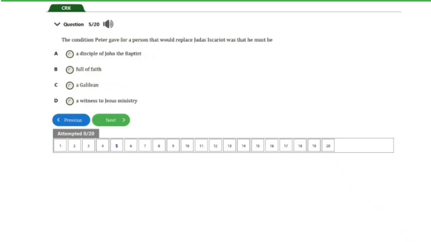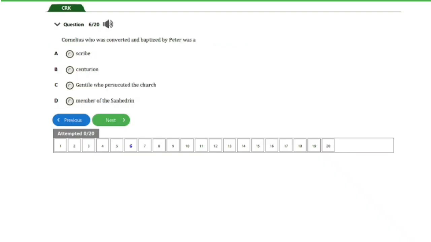Over here we have question number 5. It says, the condition Peter gave for a person that would replace Judas Iscariot was that he must be a A. disciple of John the Baptist, B. full of faith, C. a Galilean, D. a witness to Jesus' ministry. So guys, the answer to this question is option D. That's a witness to Jesus' ministry. So let's head on to the next question, guys.